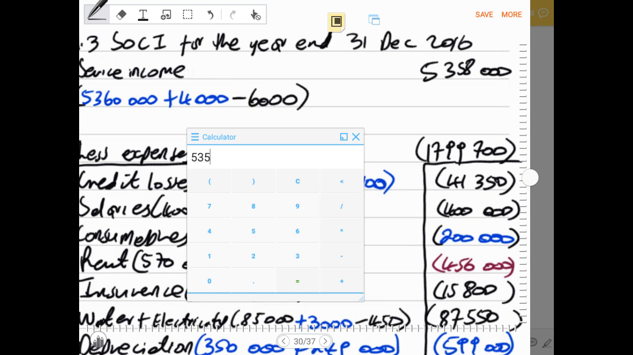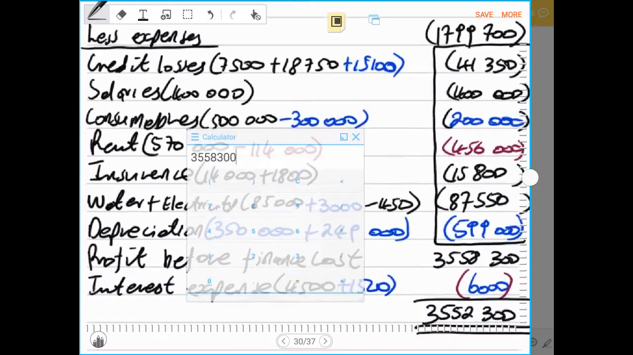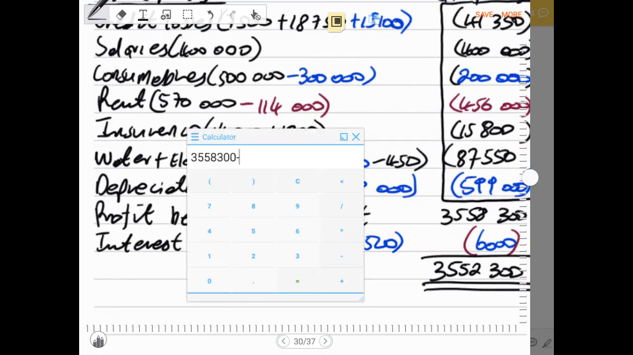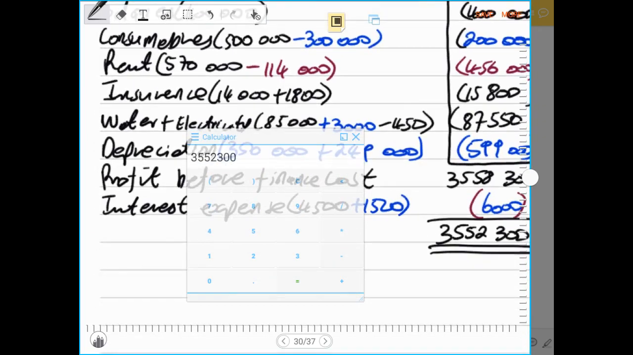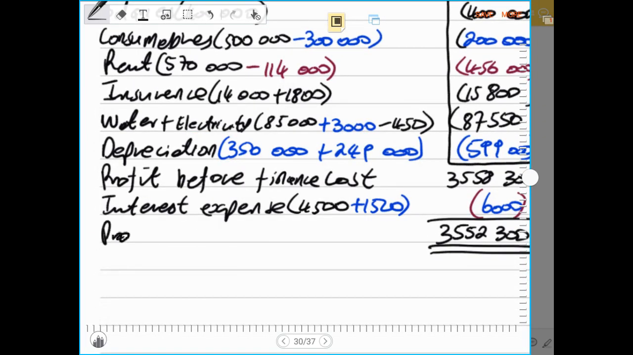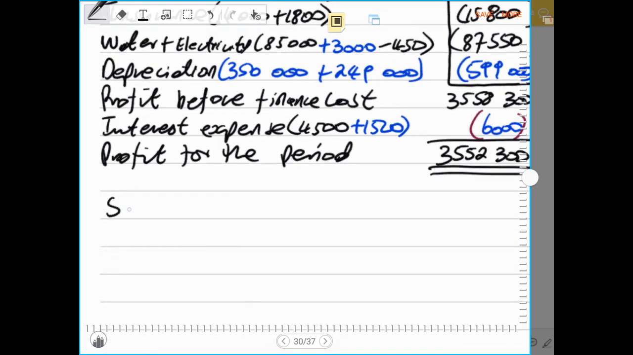5,358,000 minus 1,799,700. Okay, 3,558,300. That is correct. Minus 6,000. Then it gives us 3,552,300. Okay. Then that will be the profit for the period.